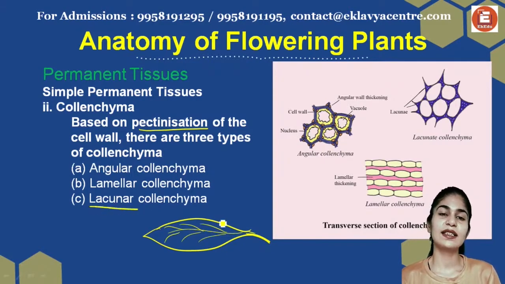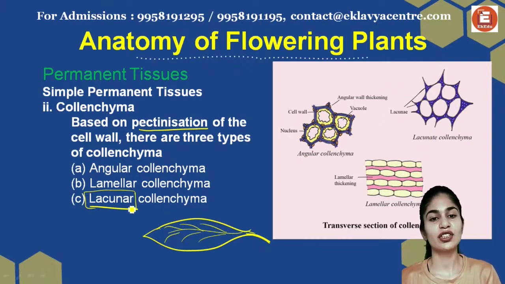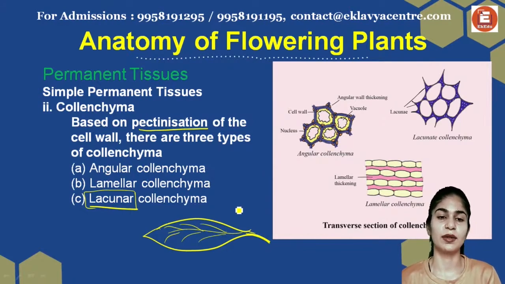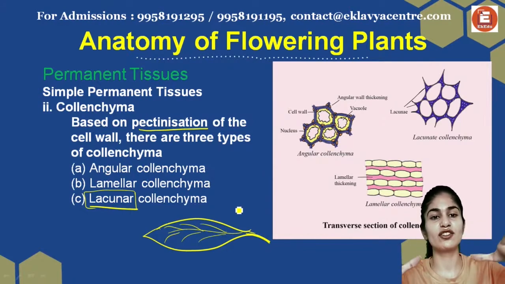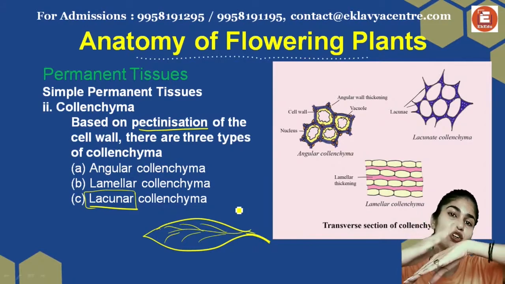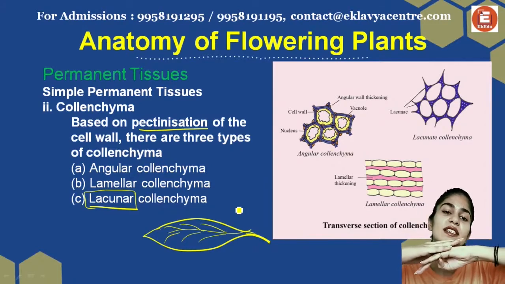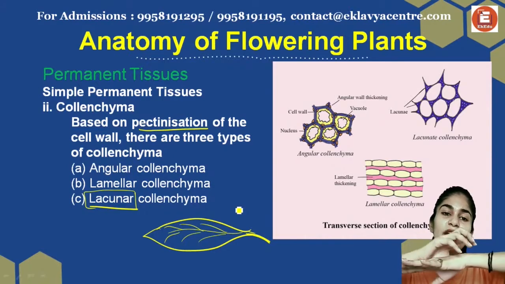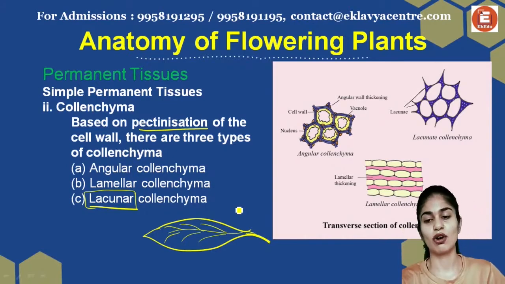Along with lamella, there is lacunar present, which is like a space between the cells. The space between your lamellar cells and around structures is your lacunar structures. So there's angular, which is present on the normal surfaces. Then there's lamellar, present at the surface where your stomata and such will be present. Around that, wherever there is space, is your lacunar collenchyma.